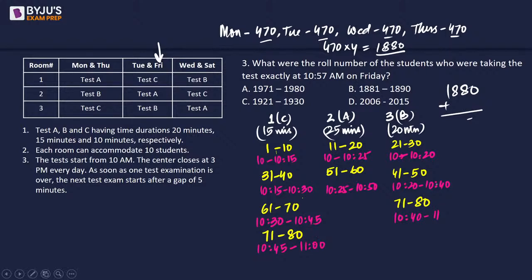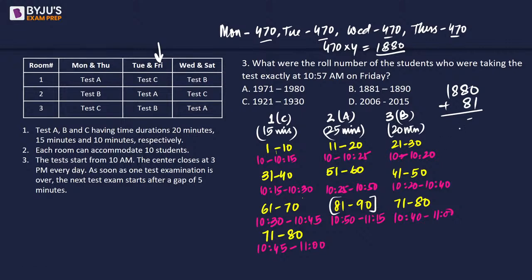Similarly, 71 to 80 will not be writing the exam, for the same reasons. Now 11, 11 and 10:50. So these students will come and write the exam after 10:50, right? The next 10 students, which is going to be 81 to 90. And they will start the exam at 10:50 and it will go on for 25 minutes, which means it will continue until 11:15. So these are the students who will definitely be there at 10:57 writing the exam.